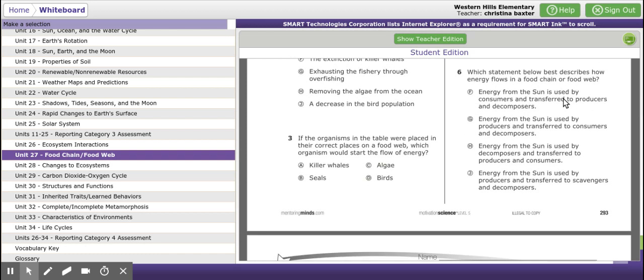Number 3, if the organisms in the table were placed in the correct places on a food web, which organism would start the flow of energy? A, killer whales, B, seals, C, algae, D, birds.